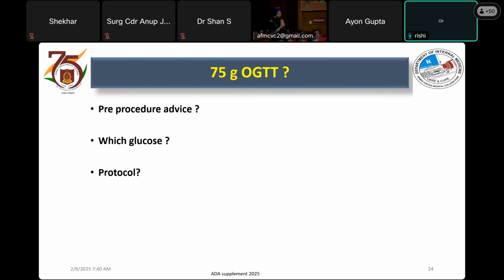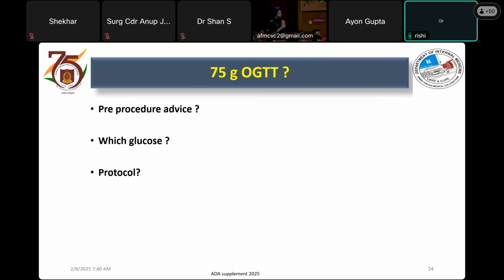Sir, first of all, the patient has to be prepared for the OGTT, sir. He should be on a normal carbohydrate diet at least 3 days prior, and it should not be a protein-rich diet, sir. And after 3 days, we will preferably call the patient in the morning for his fasting blood. So just hold on there.